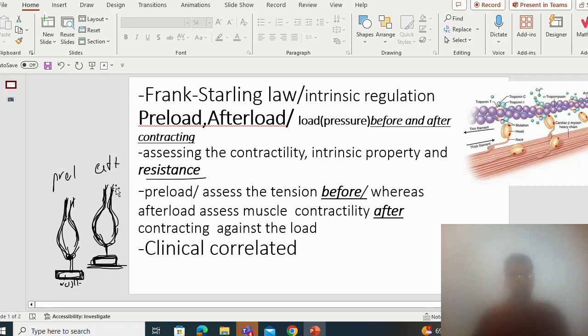Whereas the afterload, after contraction of the muscle, generates forces that exceed the weight. This represents the resistance. So in this case, the principle of afterload assesses the systemic resistance.